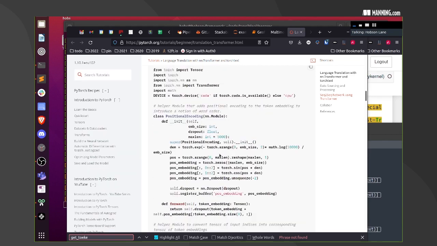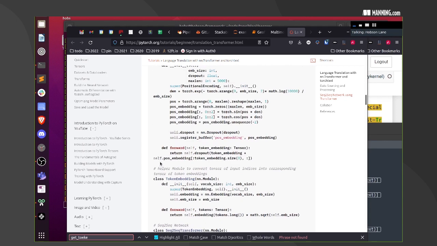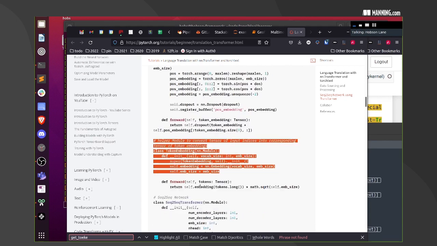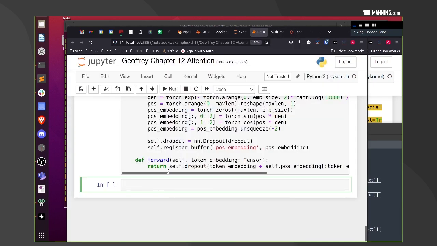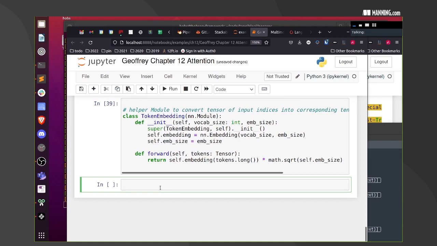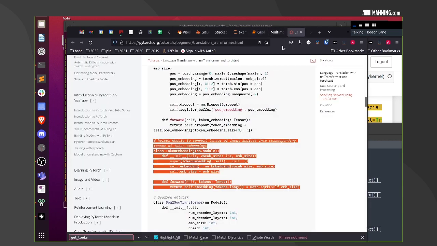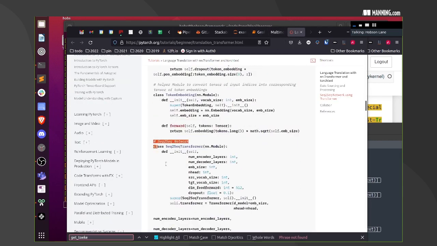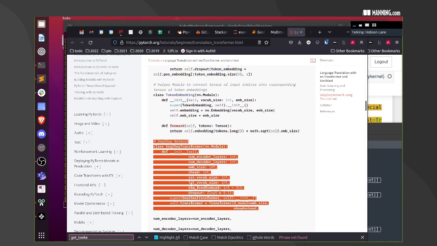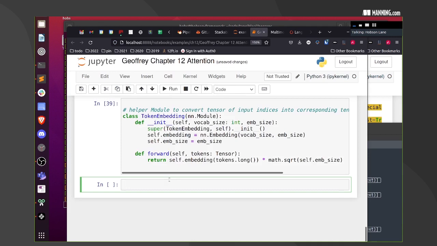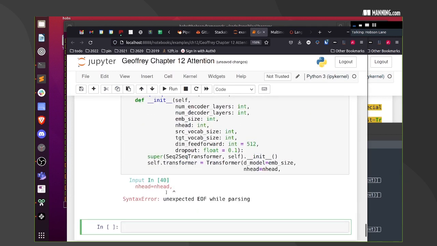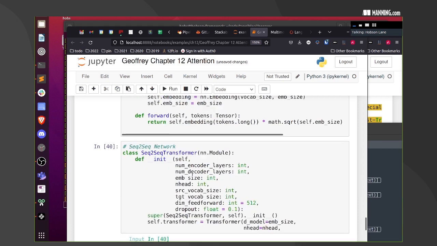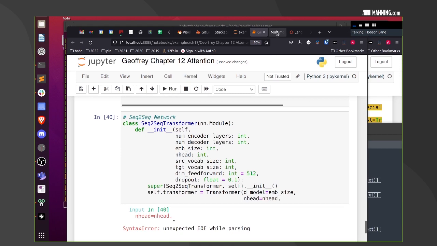Wow, lots of classes. We've got the position encoder. Let's do the token embedding as a separate cell. And then let's do the sequence to sequence transformer that takes, I didn't see an encoder and decoder separately. Okay, oops, didn't copy all the text.